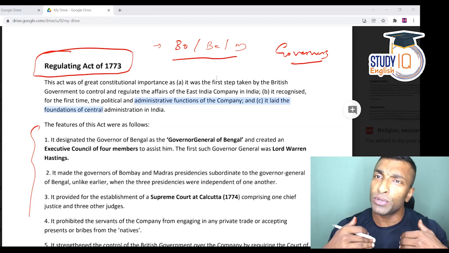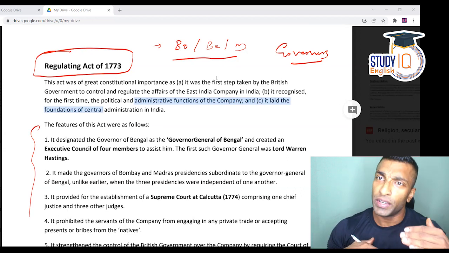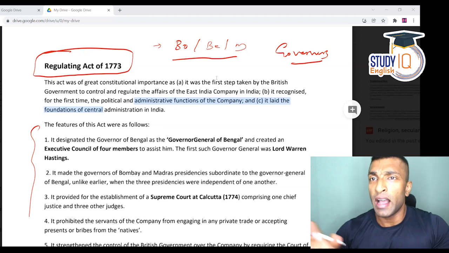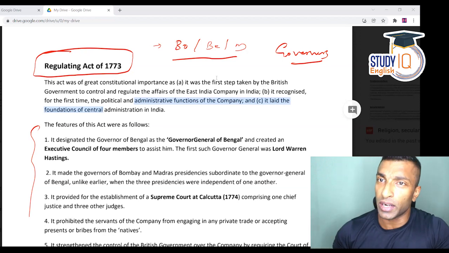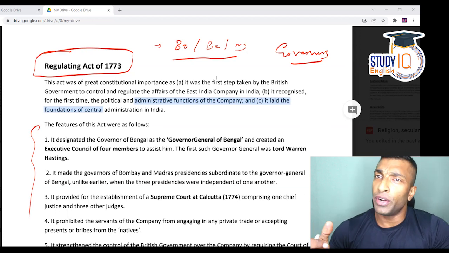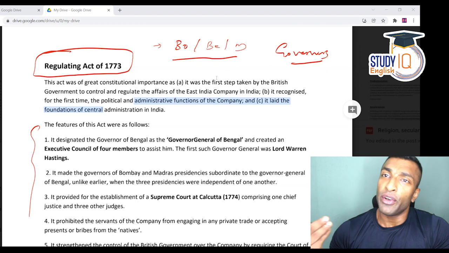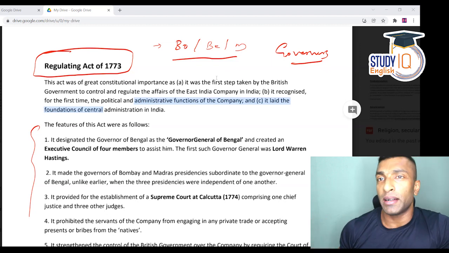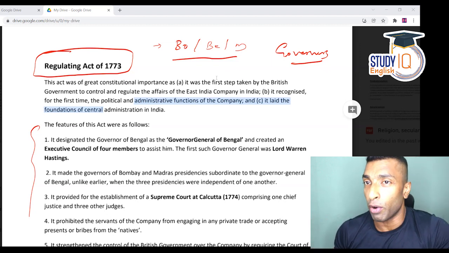That means when it comes to internal matters, the governors of each have their own say and their own control, and nobody can interfere in that. So the Governor General doesn't have any superiority when it comes to the internal matters of Madras and Bombay.